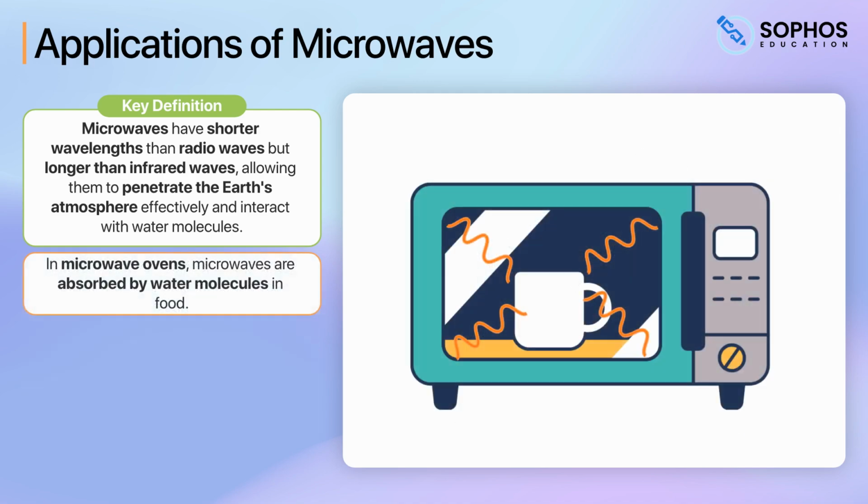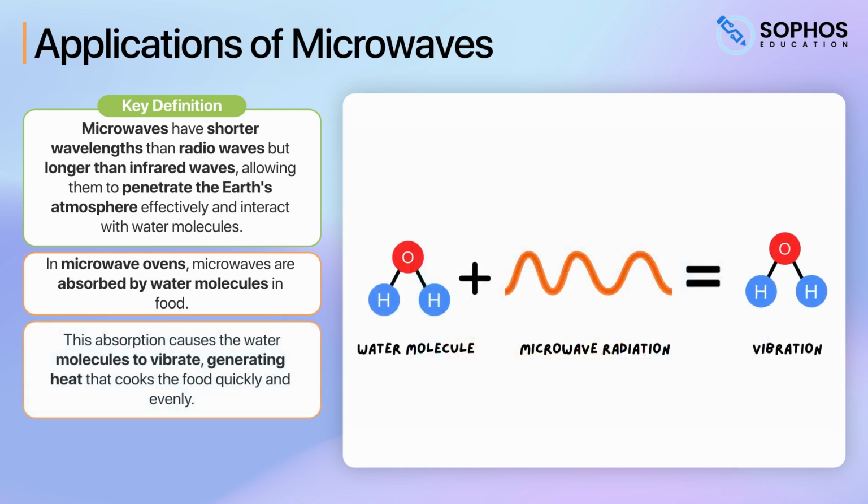In microwave ovens, microwaves are absorbed by water molecules in food. This absorption causes the water molecules to vibrate, generating heat that cooks the food quickly and evenly.